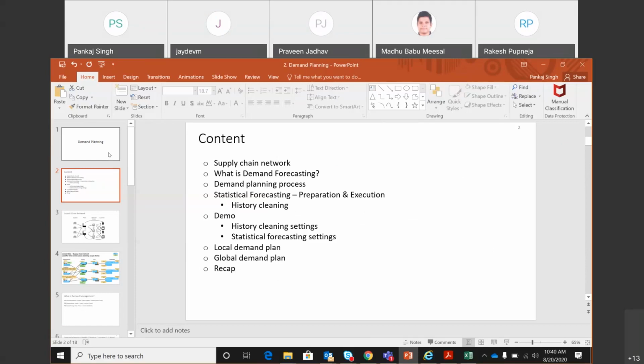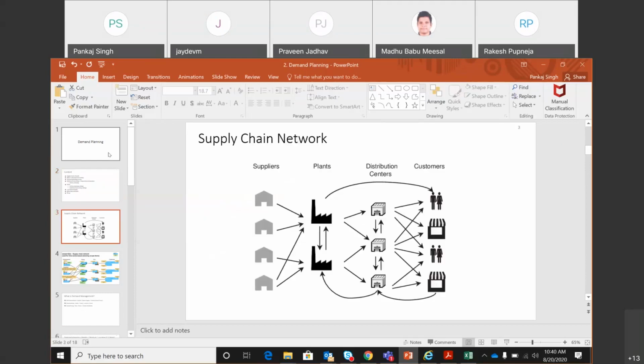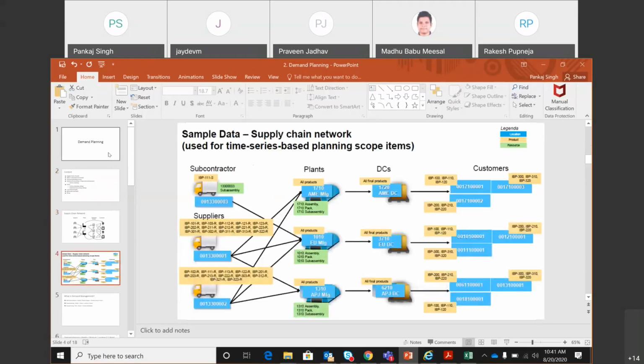So that's the content. Now, a very high-level supply network, which you are seeing right now, looks like this. This is similar to what we saw on day one. So suppliers, plants, DCs, and customers are there in your network. So this is again the same thing which we saw on day one.